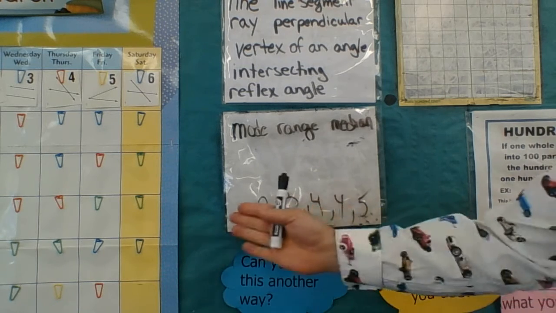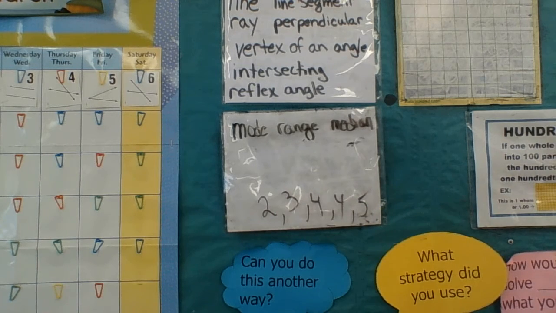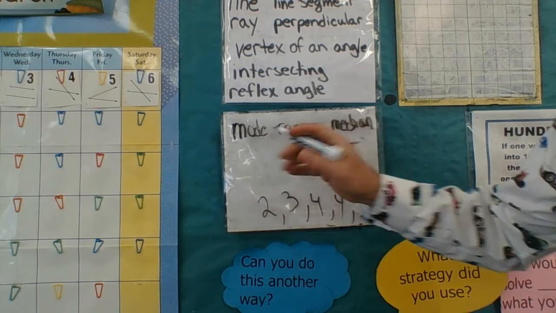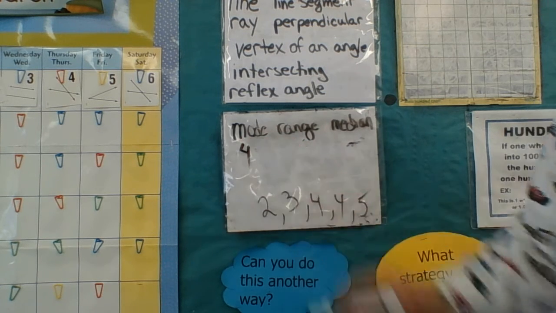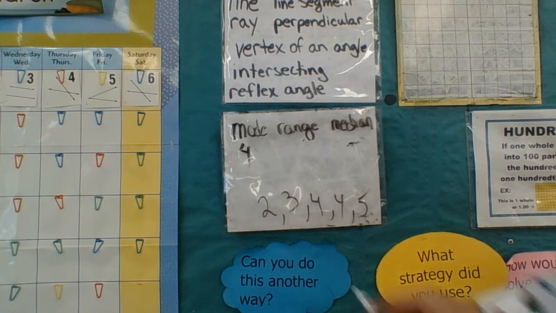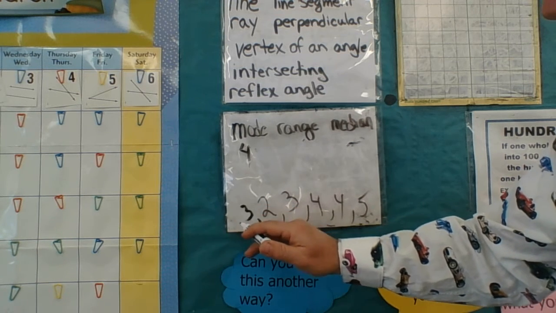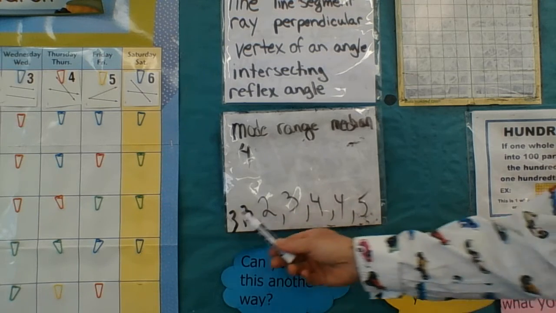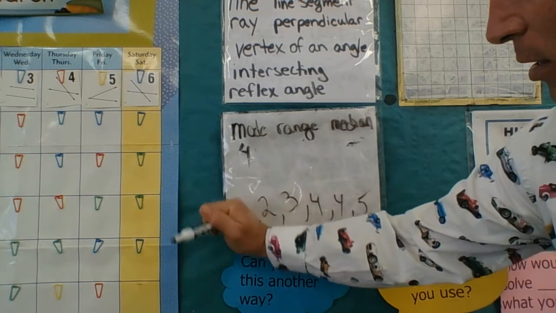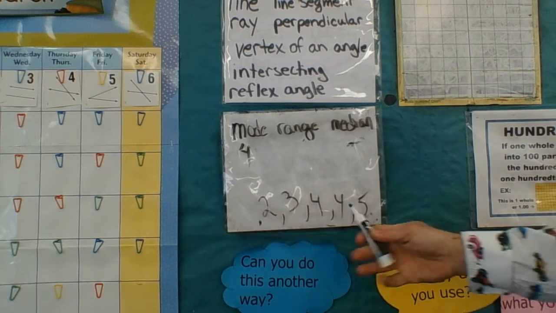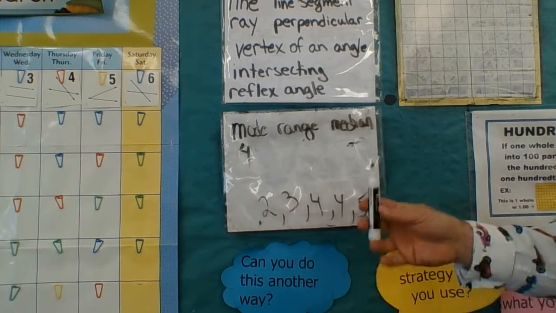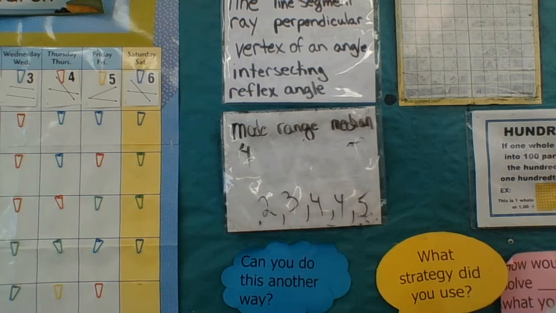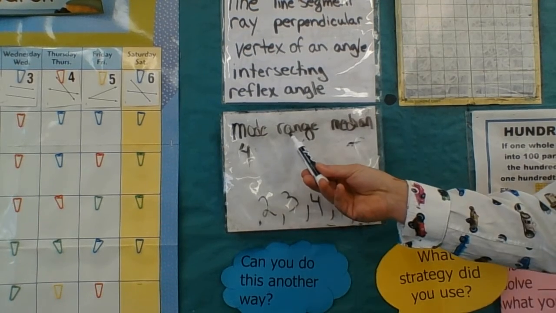So what number in my list shows up the most? Well, can you see 4 showed up 2 times? Well, then that means that the mode is 4. Now, if I would have had, I'm going to erase this, but if I would have had 3 3s, well, then the mode would have been 3, but I didn't. So in this list, mode, most, the number that showed up the most was 4. So that's my mode.